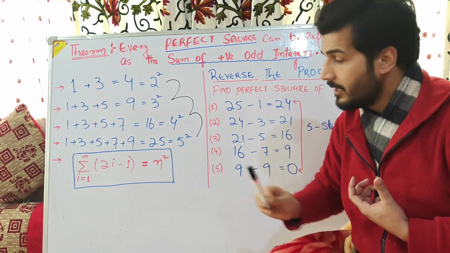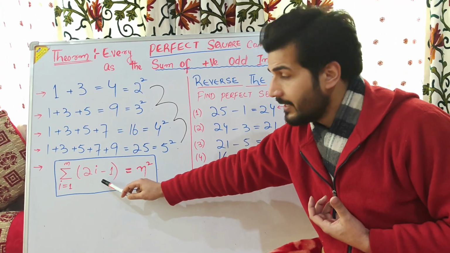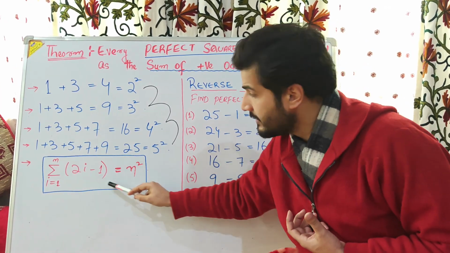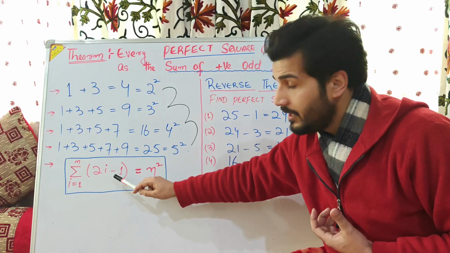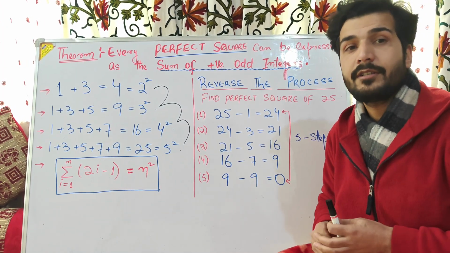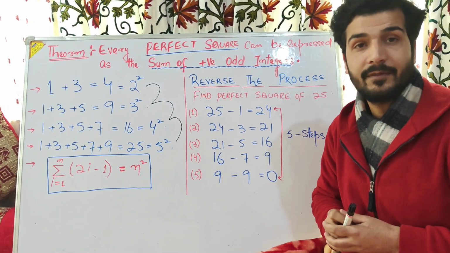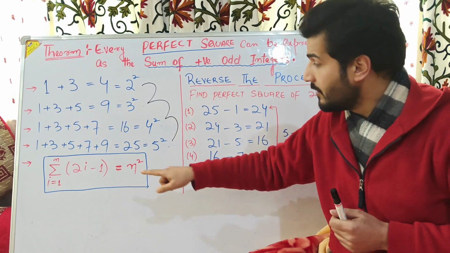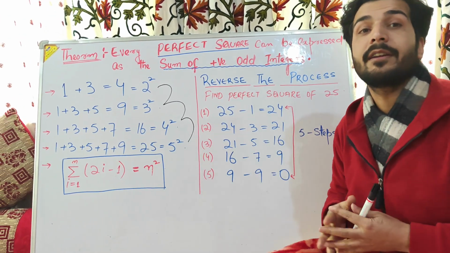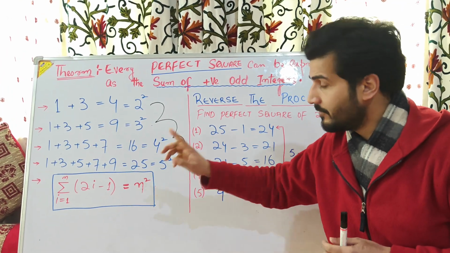Okay. So what is the physical significance of this general term? It says that whenever we add positive odd integers up to n, we get n square. Right? So what is this n square? n square is nothing but the perfect square, that we get when we multiply n by itself.